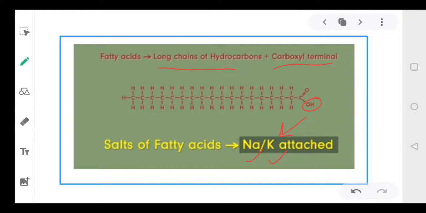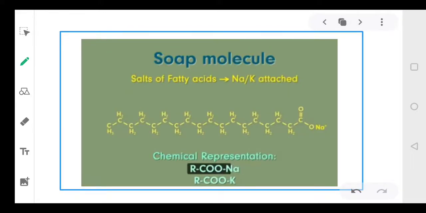Now the soap molecule, as I told you, has three portions. One is your carboxylic acid, second is your sodium or potassium, and third is your long hydrocarbon chain. Since this is a very long chain attached to the soap molecule, we generally represent it as RCOONa. This is the general formula of a soap.